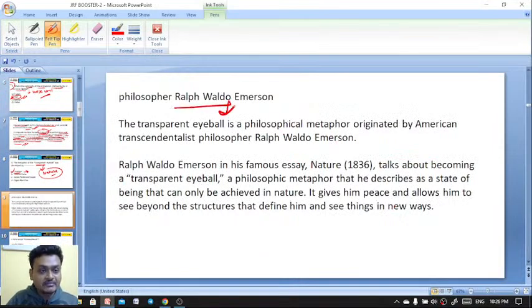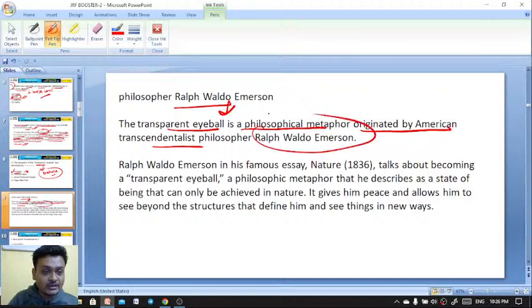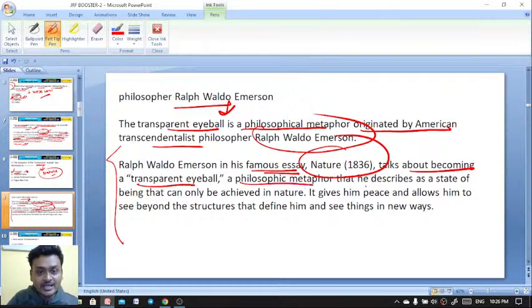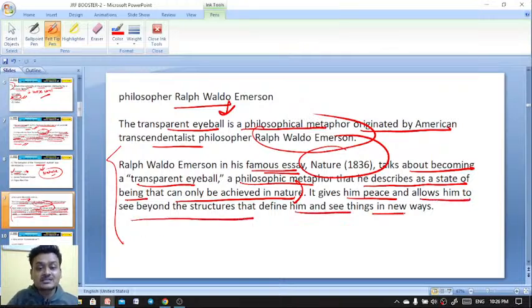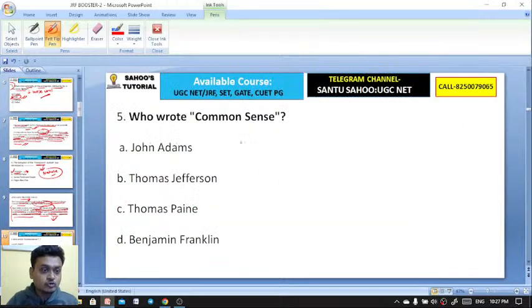The transparent eyeball is a philosophical metaphor originated by the American transcendentalist philosopher Ralph Waldo Emerson, and he gave this concept in his famous essay Nature, published in 1836. It talks about becoming a transparent eyeball, a state of being that can only be achieved in nature. It gives him peace and allows him to see beyond the structures that define him and see things in new ways. So this is the concept of the transparent eyeball in Nature by Ralph Waldo Emerson.